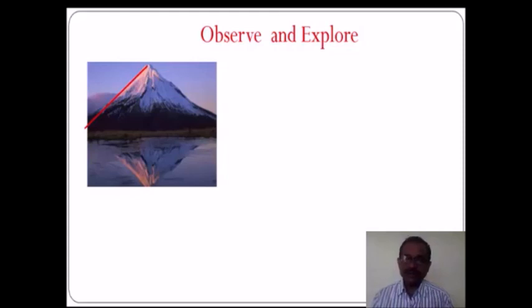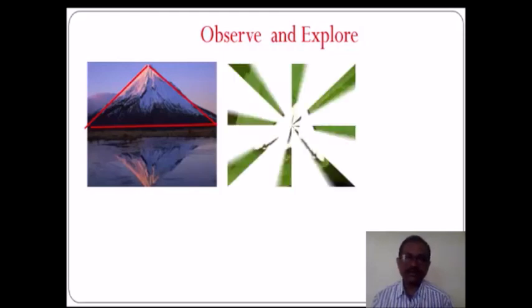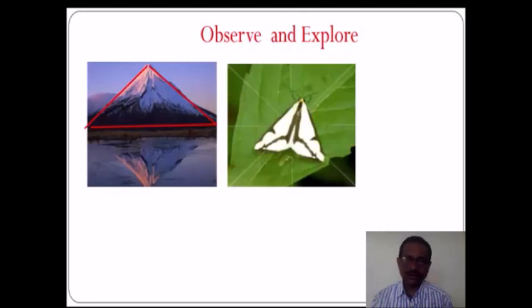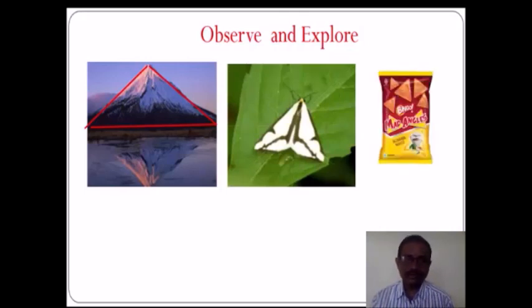So in the first step, observe and explore, the teacher should provide some activities, some things to observe and discuss, and students by performing those activities explore their knowledge. Here I show three pictures around them, so they can understand that the triangular shape and the other shapes also are there in the nature.